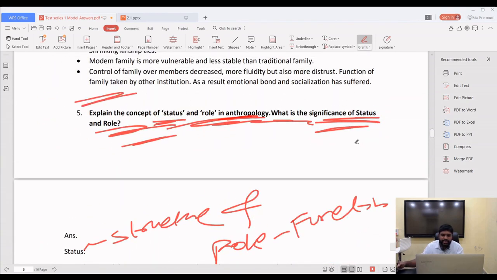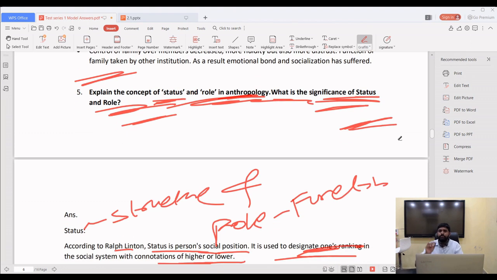explain the concept of status and role in anthropology. What is the significance? Yes, there is a significance. Then next keep heading the significance of status and role. 1, 2, 3, 4. You explain about the significance of structure and function. Both should go hand in hand. Then only the society will prevail.